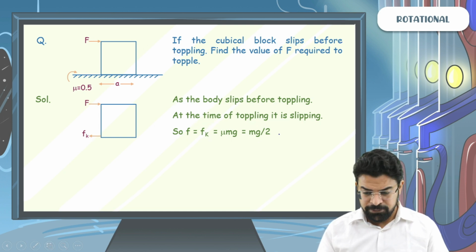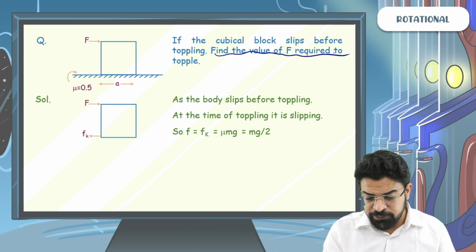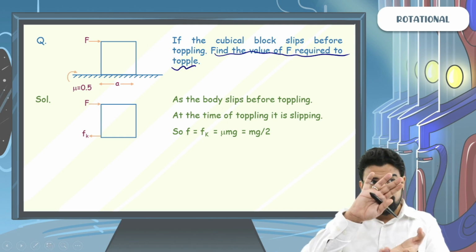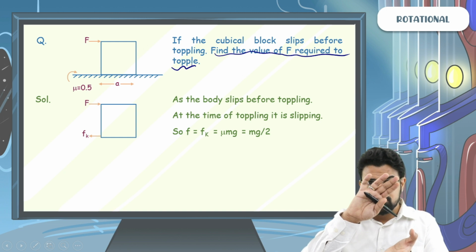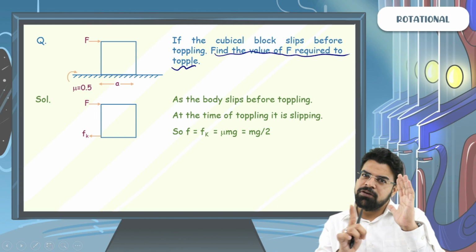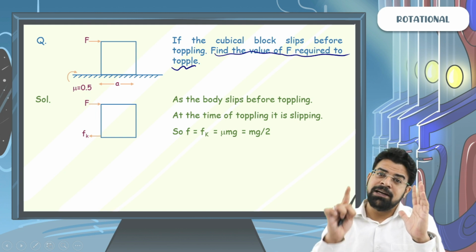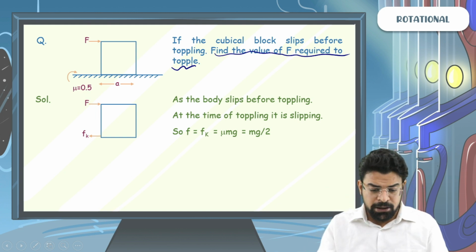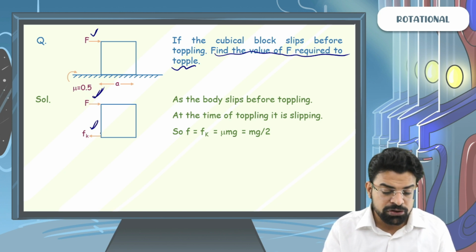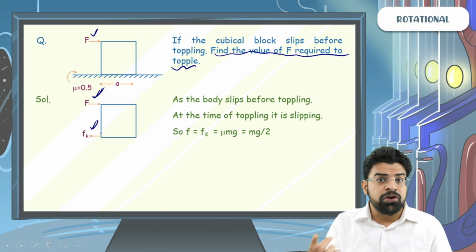Now find the value of F required to topple. How much force is required to topple? So sir, the external force provides clockwise torque, friction provides clockwise torque. Only the shifting of normal is the one which will provide anti-clockwise torque. For toppling, the torque due to the external force and friction force should be greater than the counter torque due to shifting of normal.